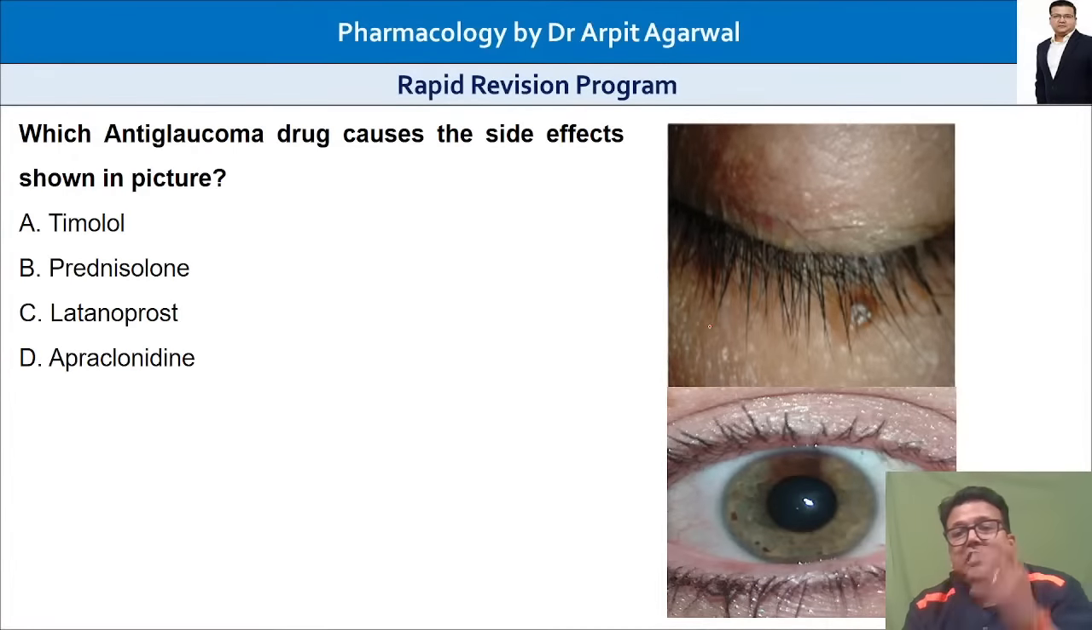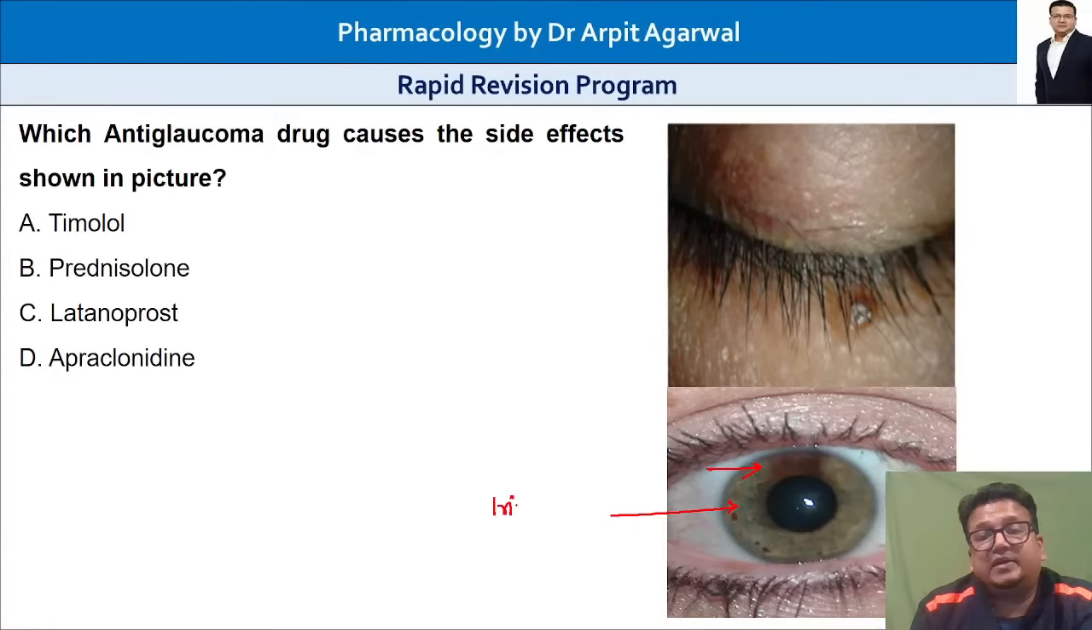Next one. So this is an image-based question. I hope everybody would be able to answer which anti-glaucoma drug causes the side effect shown in the picture. This is just an extension of the previous MCQ. So what is shown? This is the pigmentation of the iris, the brownish pigmentation. That is called heterochromia iritis because the iris color changes.